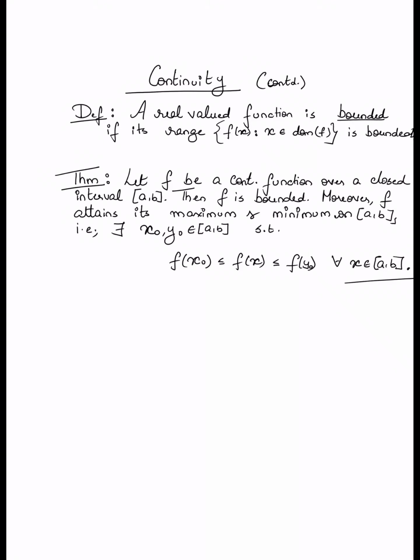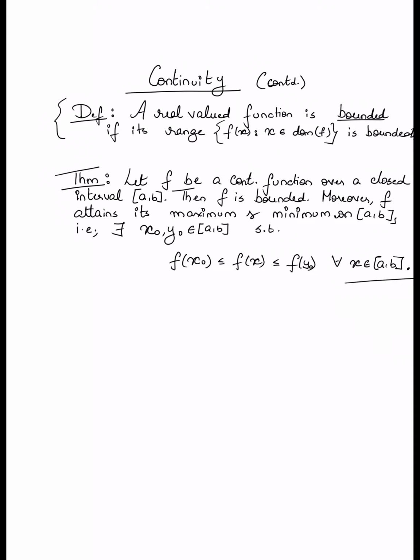Before I parse the statement of the theorem, let's clarify what we mean by a function that is bounded. A function is said to be bounded if its range is bounded. What is the range of the function? The range of the function is simply the set of values taken by the function as the argument sweeps the domain. If that range of values taken by the function is a bounded subset of R, we say that the function itself is bounded.